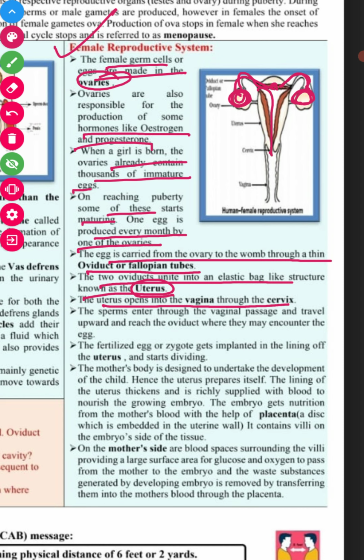the sperm enter through the vagina, travel upward and reach the oviduct, where they may encounter the egg. See, the sperm passes through the vagina, passes through this, and travels up to reach the oviduct for fertilization. The fertilized egg or zygote is implanted in the lining of the uterus and starts dividing.